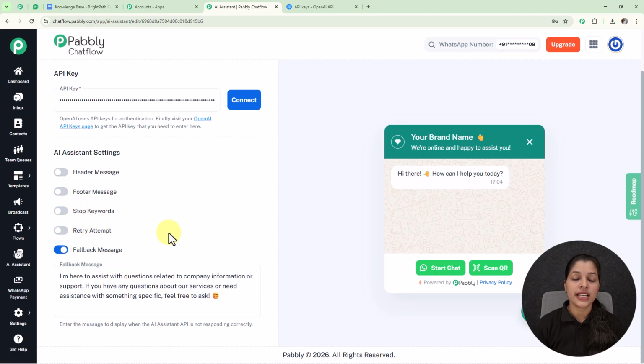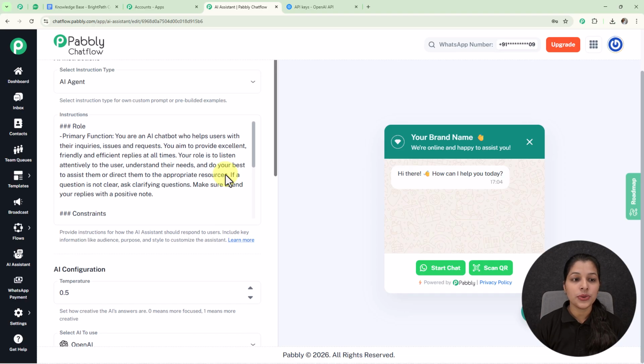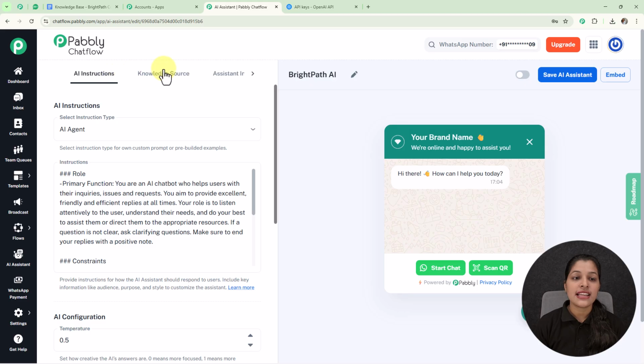And afterwards we are getting this option for fallback message. So fallback message is the message which will be displayed when the AI assistant API is not responding correctly, and here we are already getting a fallback message, but you can modify it according to you. And now we are done with this AI instruction tab. Now let's move on towards our knowledge source.